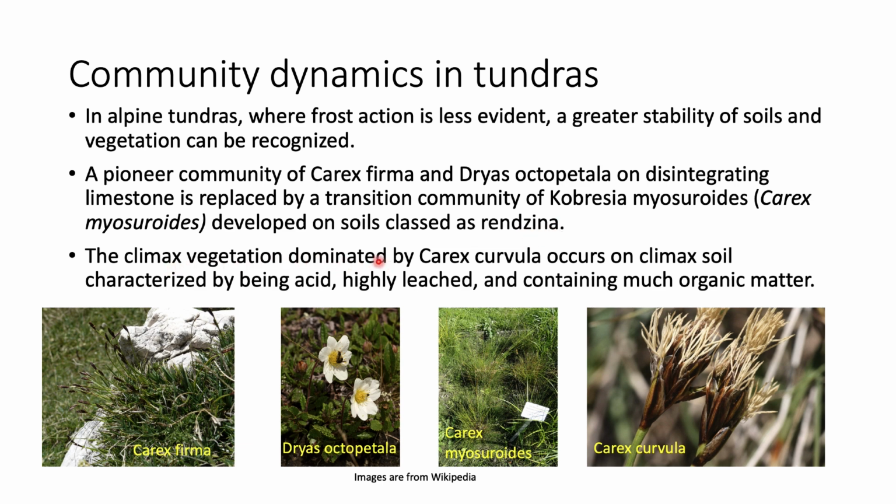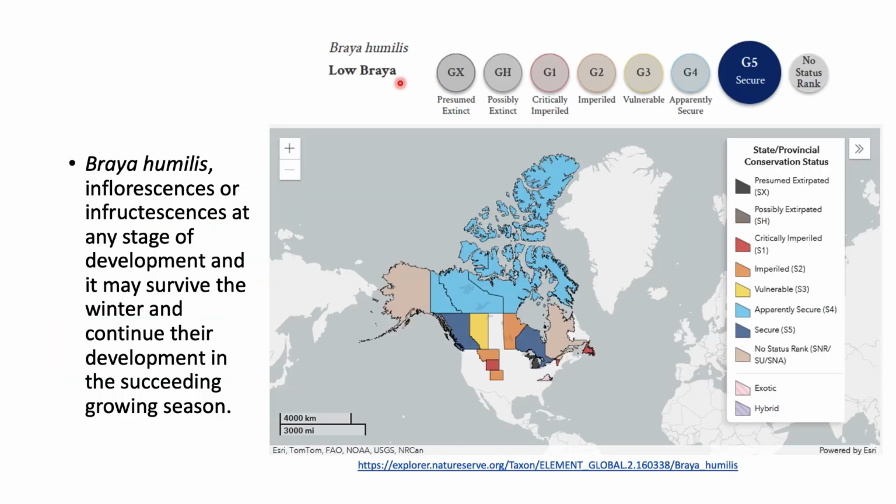The climax vegetation dominated by Carex occurs on climax soil characterized by being acid, highly leached and containing much organic matter. So this is how one plant leads to the growth and makes place for the other plant to grow. So here are various stages of plants which are grown over a period of several decades.